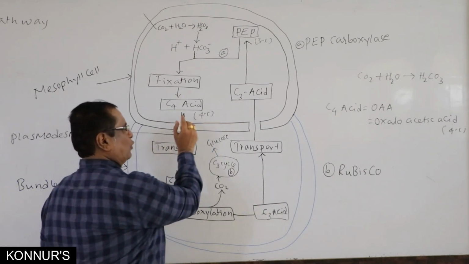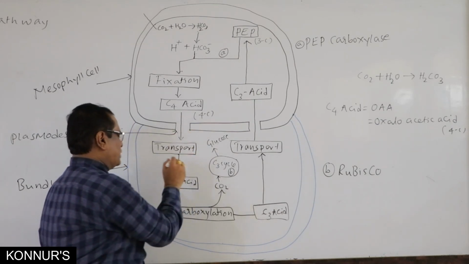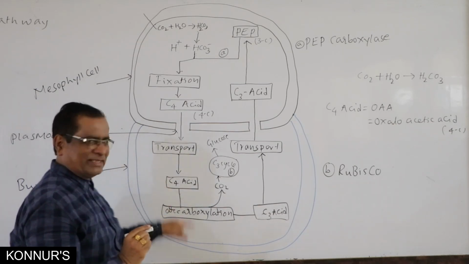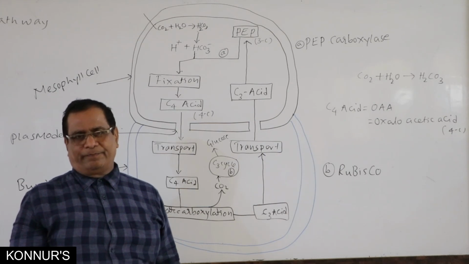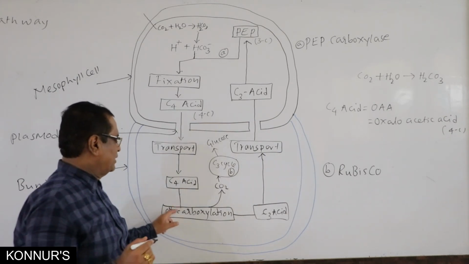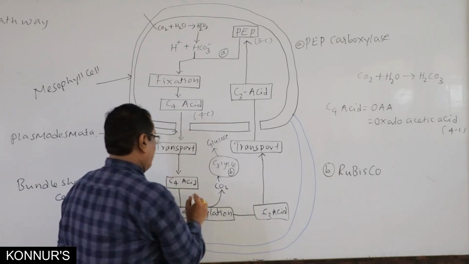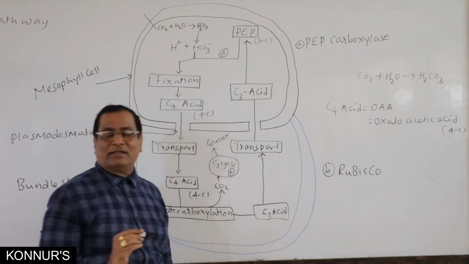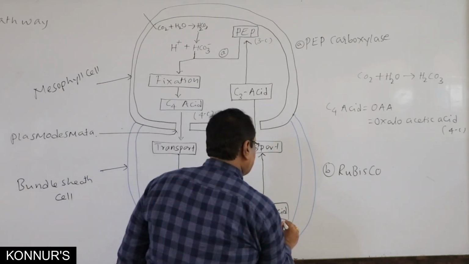And now the C4 acid is transported through the plasmodesmata to the bundle sheath, where this C4 acid undergoes decarboxylation, removal of CO2. When CO2 is removed, the C4 acid becomes C3 acid.